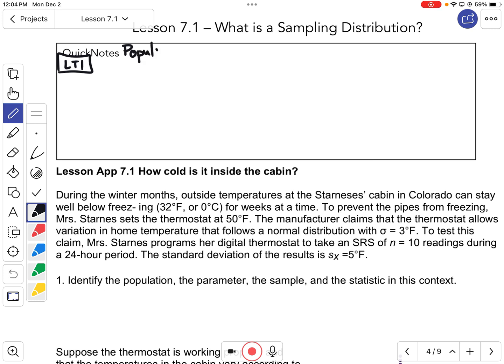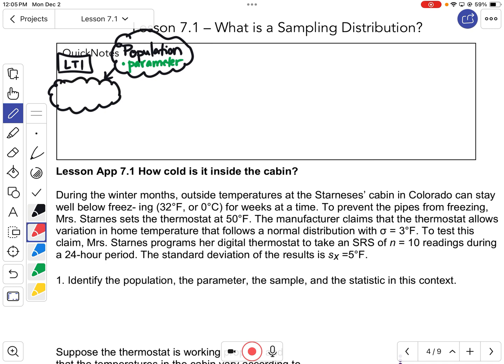If I start with a population, that's my parameter. Out of that population, I'm going to choose a smaller group. I'm going to choose a sample.